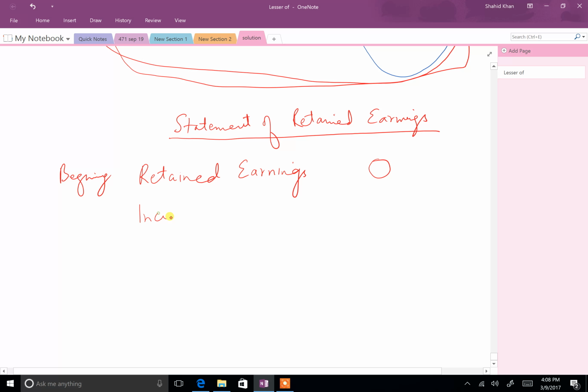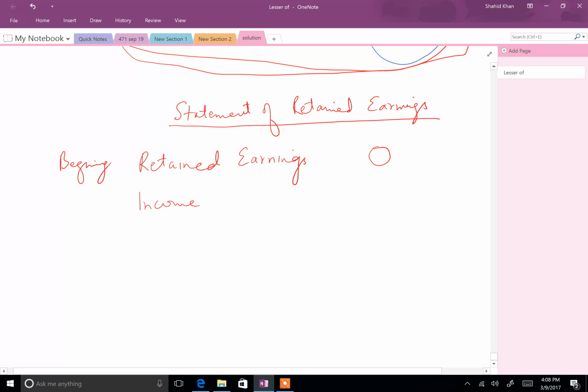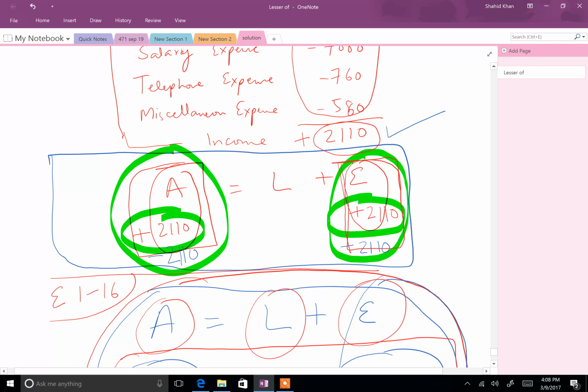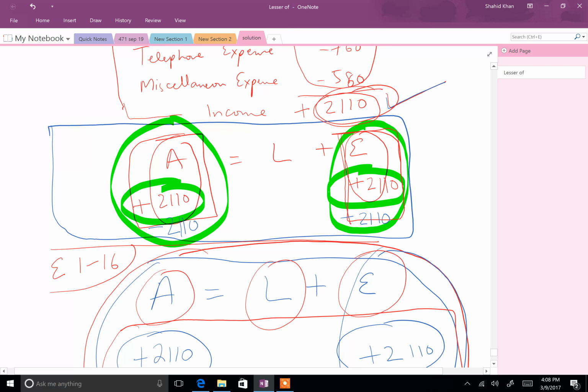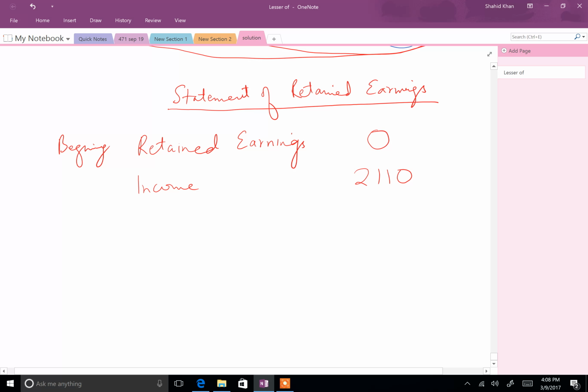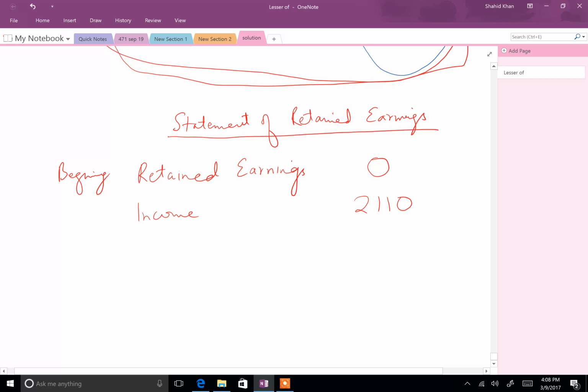Then the income statement. So I don't have to write statement, just net income, right? The income, we know, is 2110, I believe. Yes, it was 2110. You remember we calculated that right here in the income statement, and so I'm going to put that income here.